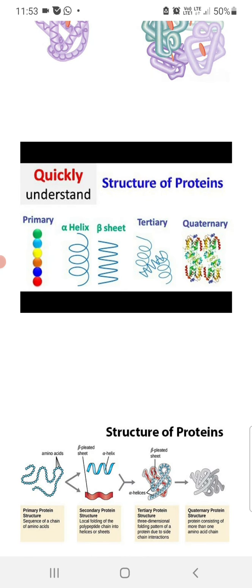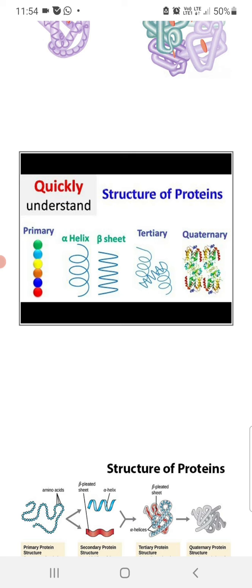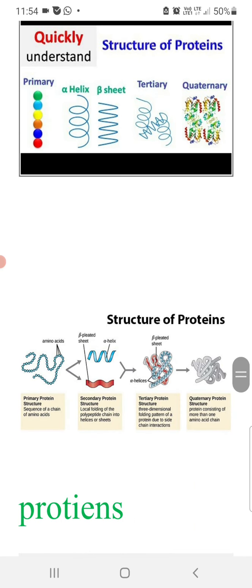So the structure of proteins can be understood with the help of this diagram. A primary structure will be a long chain of polypeptides, and it will convert to the secondary structure as shown in the diagram, that is alpha helix and beta sheet, and further conformational changes will take place to form the tertiary structure and the quaternary structure. The quaternary structure is the final functional form of the protein.